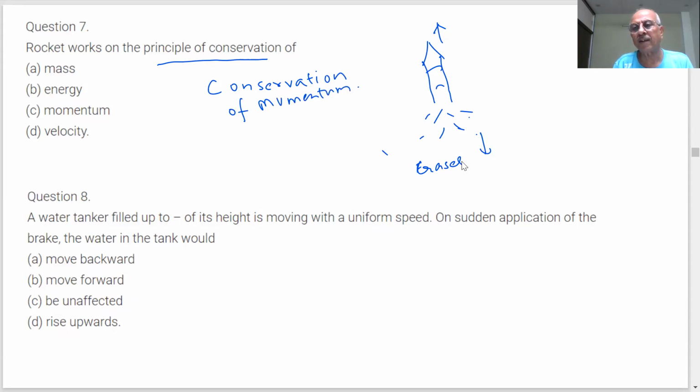When the rocket is at rest, the total momentum is zero. Now the rocket starts rising, and the exhaust gases come out in the opposite direction. So the total momentum should be conserved, with equal and opposite momentum. What is the correct answer? Principle of conservation of mass, no. Energy, no. Momentum, yes. This is wrong. So the correct answer is C.